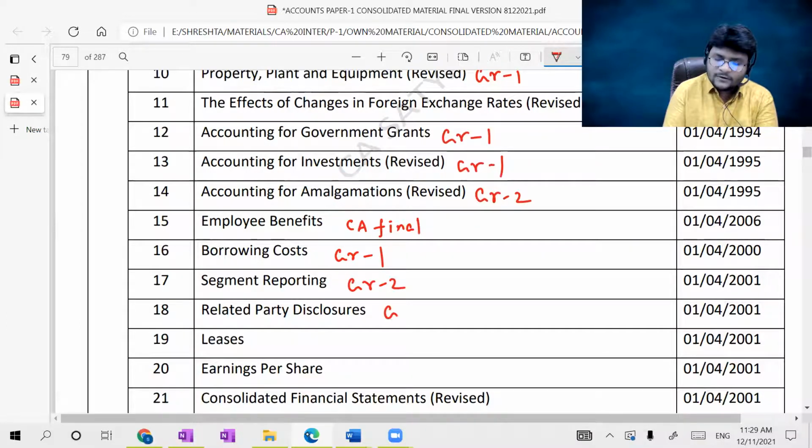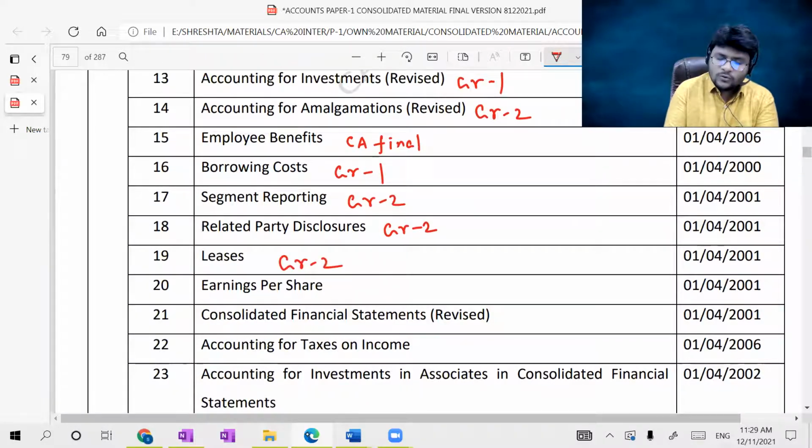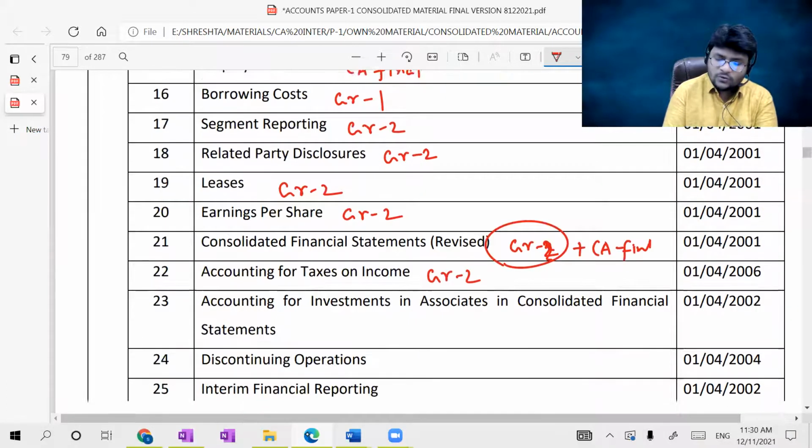AS 18 related party disclosures covered in group 2. AS 19 leases covered in group 2. AS 20 earning per share covered in group 2. Consolidated financial statements not covered in CA inter syllabus, covered in final, but a separate chapter is there. Through the chapter we are going to cover in group 2. Through the chapter, not a separate standard, plus CA final has detailed discussion. Accounting for taxation on income will be covered by group 2, AS 22.